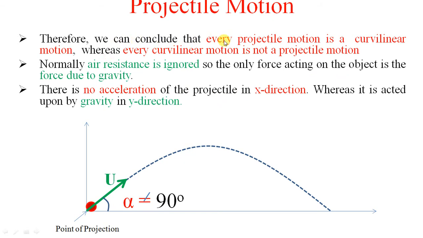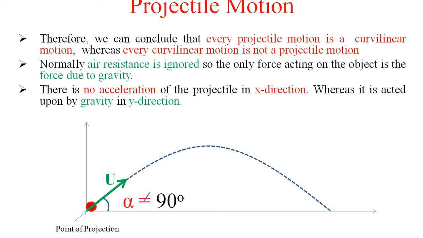Therefore, we can conclude that every projectile motion is a curvilinear motion. This is one type of curvilinear motion, whereas every curvilinear motion is not a projectile motion. So please understand this statement. Every projectile motion is a curvilinear motion, but a curvilinear motion need not be a projectile motion. Why? Because in curvilinear motion,